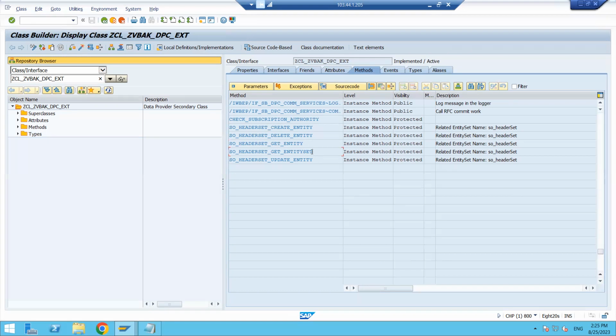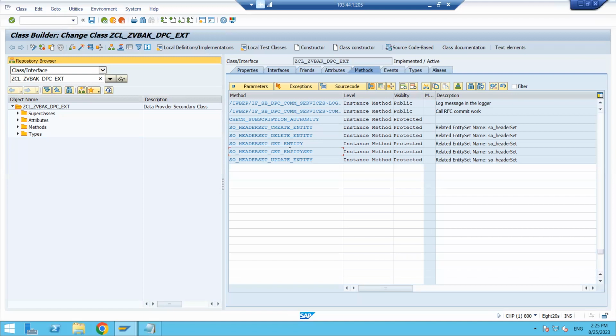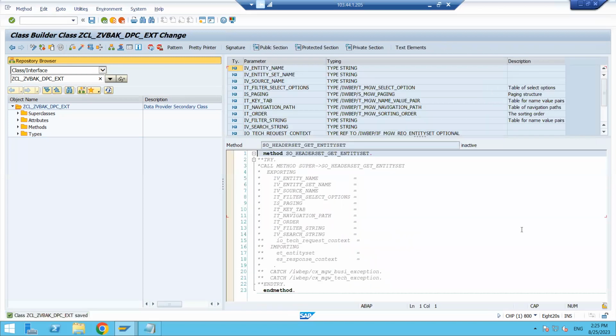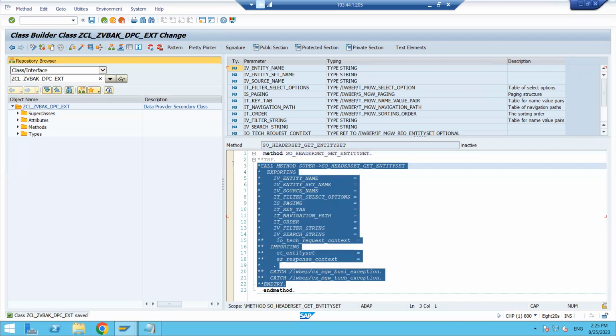I want to redefine this method because this is a child class and the method is coming from the parent class, right? So I want to implement this method here. So where is this one? Redefine. Click on the edit button here. Select this entity set, get entity set, and click on the redefine button. Okay, redefine method. Automatically it is populating some code here, but I don't want anything here.